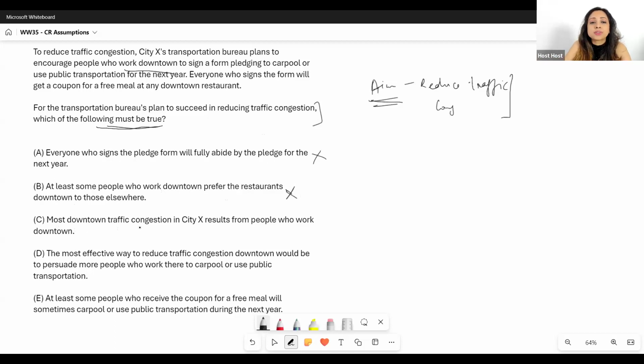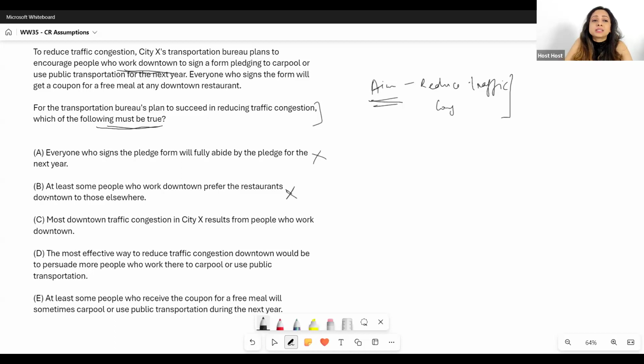Now, option C: most downtown traffic congestion in City X results from people who work downtown. Look, now this is a trap answer that most of you got, and I can imagine why, because it makes sense. It's talking about congestion, and it's not said in the argument that the congestion is caused by people who work downtown. There is congestion, that generic statement has been made, and then the plan is addressing only the people who work downtown. The plan is not for all the traffic or all the people who use that road. So that kind of does make sense, agreed.